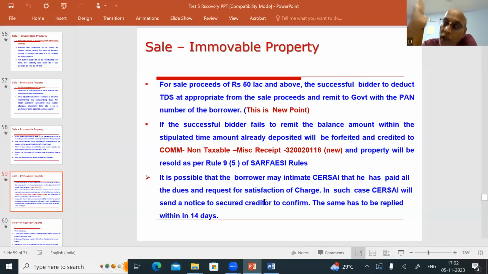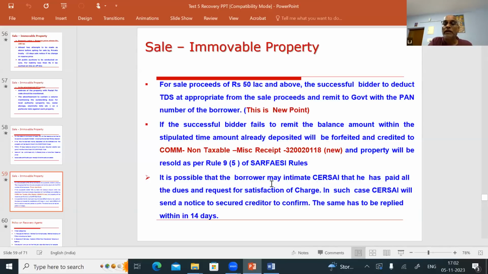In that case, if the borrower approaches CERSAI for clearing of the registration, CERSAI will send a notice to the secured creditor. The borrower has approached me and he wants to clear the security, that is the charge. So that has to be replied to by the bank within 14 days. If you do not reply, stating that that fellow is cheating and the liability is still there, and you are not replying within 14 days, then CERSAI will remove the charge. There's a lot of problem for us.